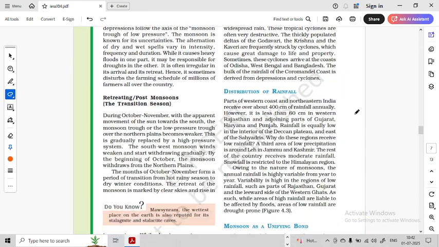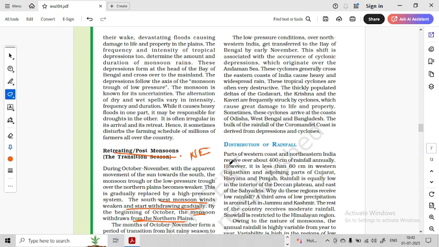Let's move forward. There is something called the retreating or post monsoon, what we are explaining as northeast monsoon. What happens is the southwest monsoon winds weaken and start withdrawing gradually. By the beginning of October, the monsoon withdraws from the northern plains.